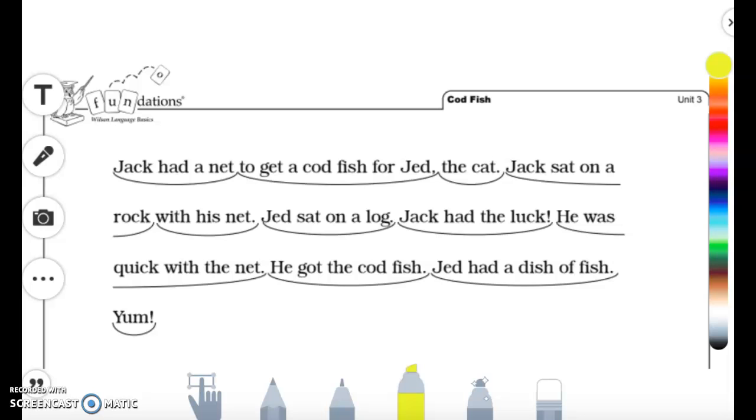So what we're going to do, if you can see, my story is right here. They already have it scooped for me, so I get to read it in phrases so I can read it fluently. And there are no pictures, which means you are the person who has to make the pictures up in your head. Here's how we do this. We read the first sentence the whole way to the period in your head, and then we'll read it together out loud, okay? Go ahead, read the first sentence in your head.